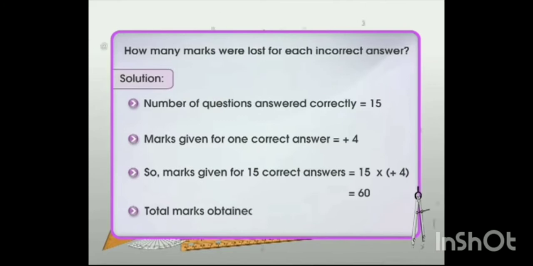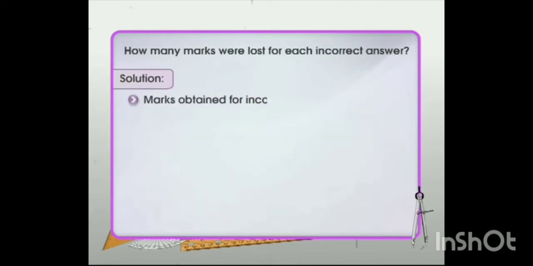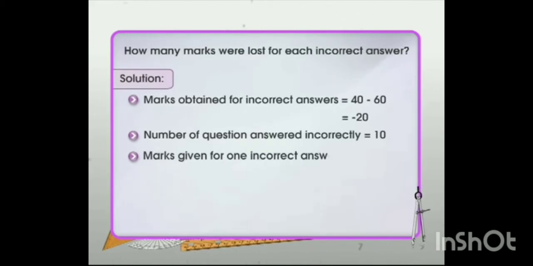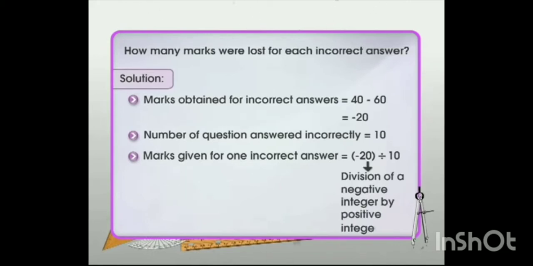But he got only 40 marks. This means that he got minus 20 marks due to the 10 wrong answers. Hence, each wrong answer carries a marking of minus 20 divided by 10. This is division of a negative integer by a positive integer.